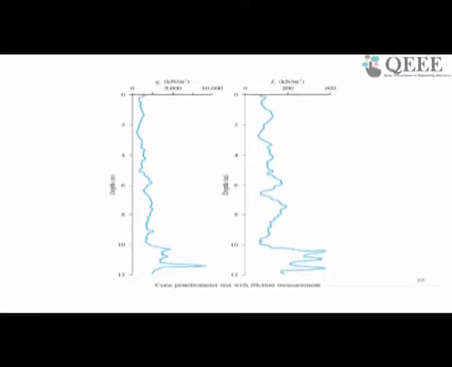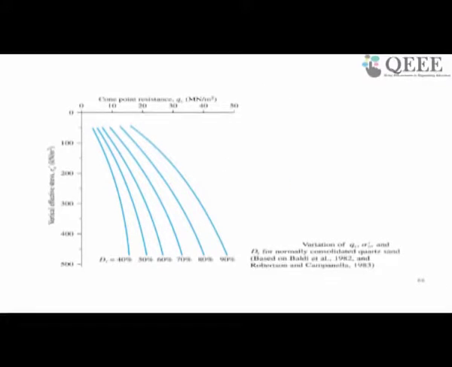Another typical characteristic of the data recorded from a CPT, as you can see here, corresponding to different depths, you have QC values. Similarly, the friction component also corresponding to different depths which are given here. Now, the vertical effective stress with the cone point resistance also can be found out for different relative densities: 40%, 50%, 60% and 90%.